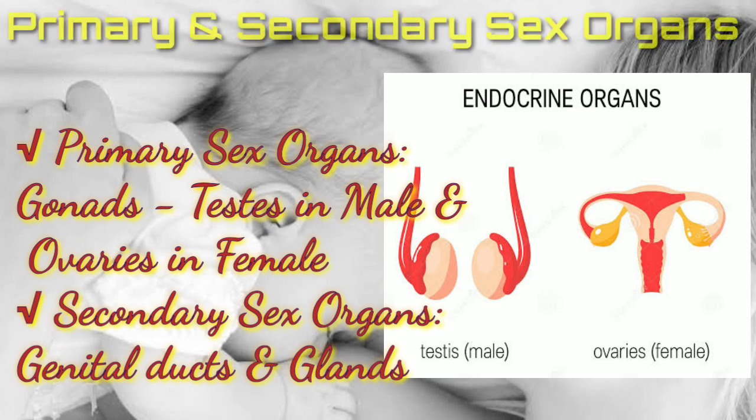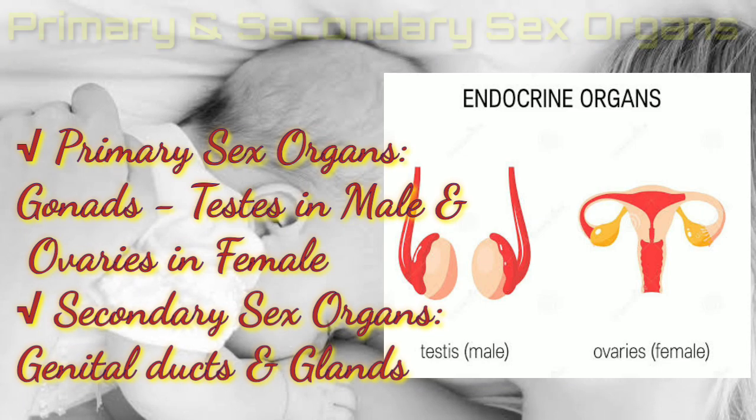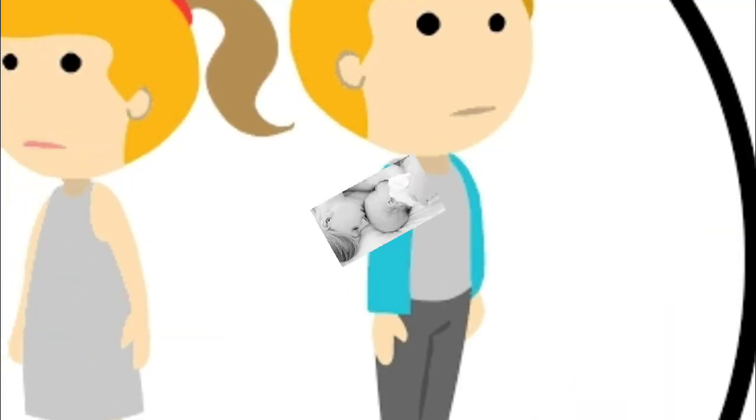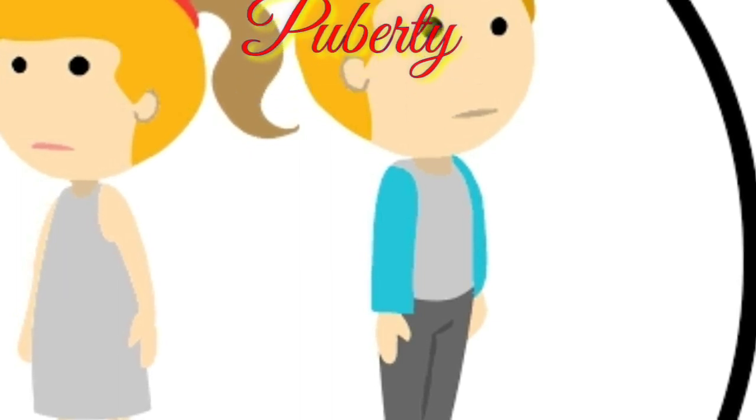The reproductive organs in human beings become functional only after attaining sexual maturity, and the age of attaining sexual maturity is known as puberty.